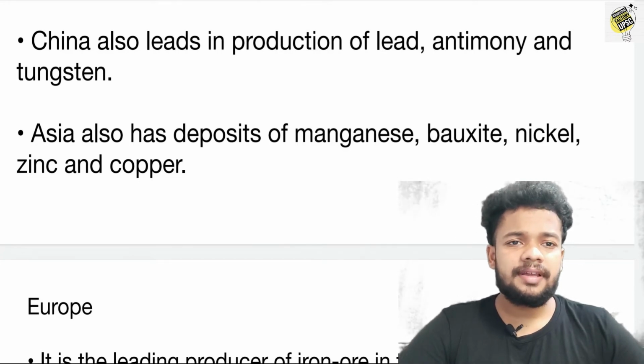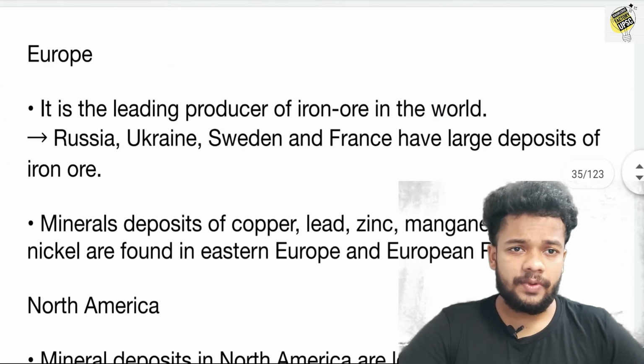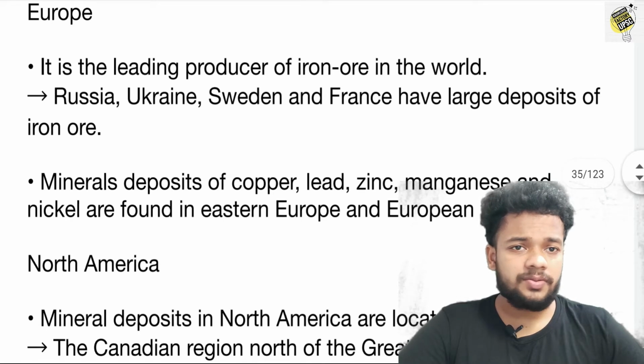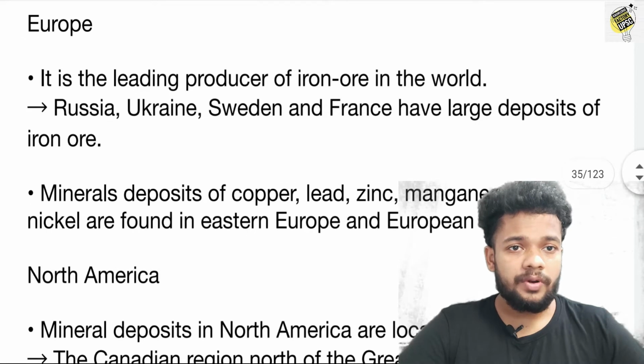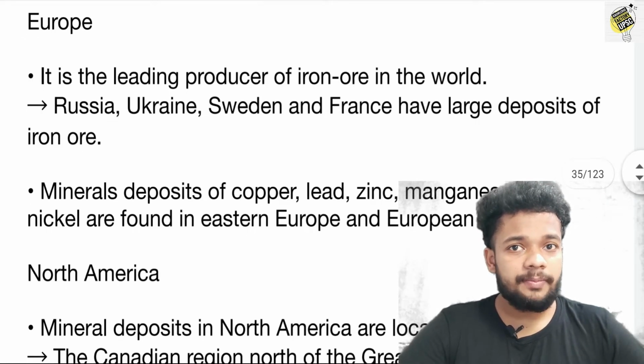Okay, so let's see the next continent, that is Europe. Let's see which minerals are found in Europe. Europe is a leading producer of iron ore in the world. Russia, Ukraine, Sweden, France have the largest deposits of iron ore.